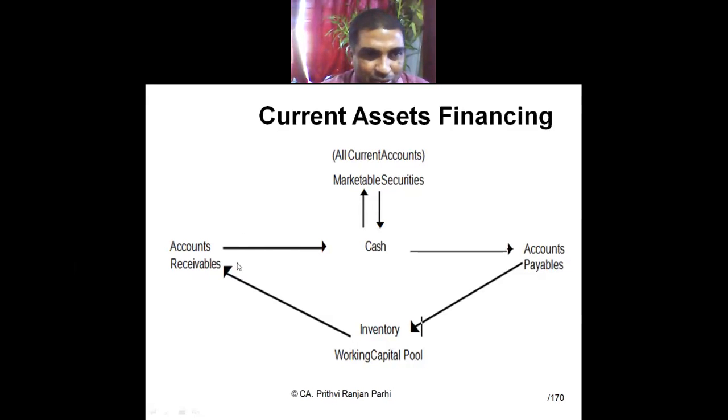As a manager of working capital, I will always try to balance between accounts receivable and accounts payable, and also have a cushion of cash. I should have a cash balance and an inventory balance. Inventory may be in the form of raw material, WIP, or finished goods. Understood this concept? How current assets are financed?